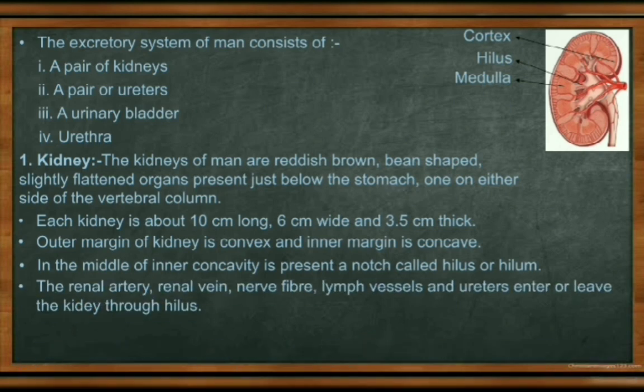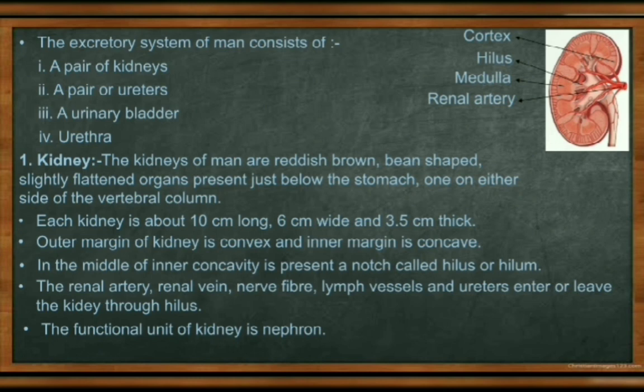Okay, so all these components, that is the renal artery, renal vein, lymph vessel, and blood vessels, arise from and leave from the hilus. This one is the hilus part. Now suppose that this one is the renal artery. The red one is the renal artery, which supplies oxygenated blood to our kidney.